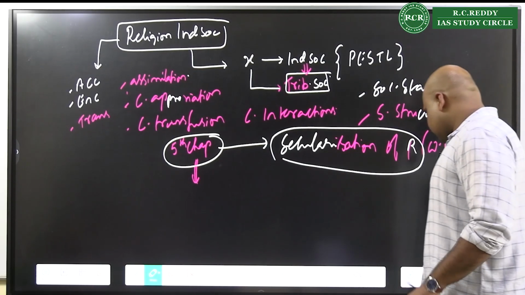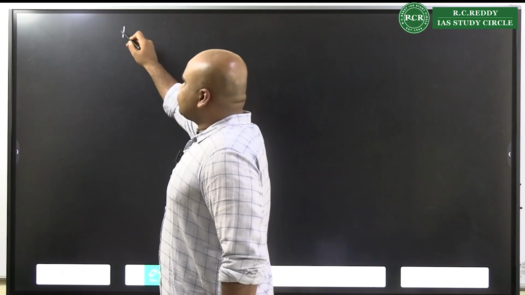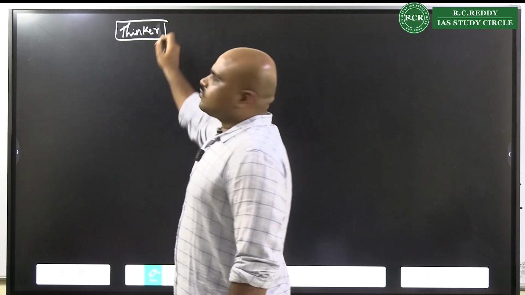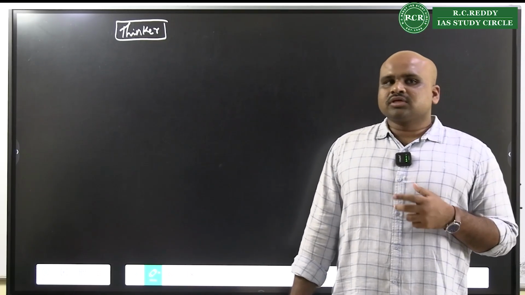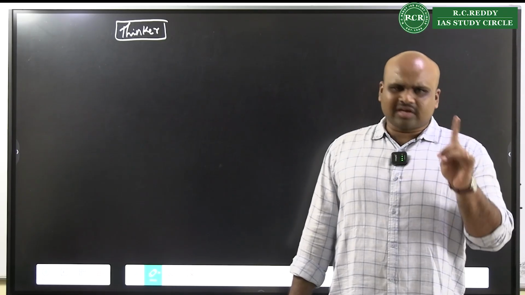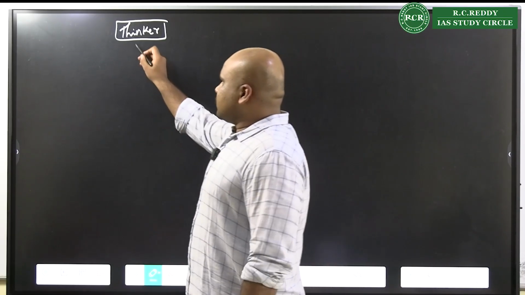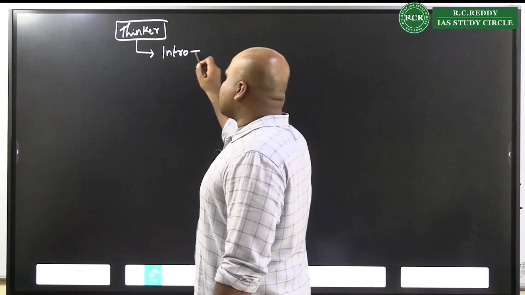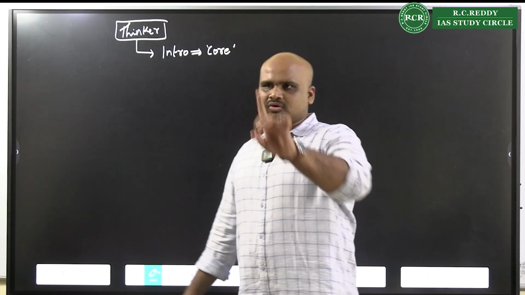Okay. Next. For suppose you're writing something on a thinker. For suppose there is a question on G.S. Ghurye, or a question on N.K. Bose, or any thinker, A.C. Roy, whatever. I would say that the introduction should always be what is his or her core contribution.